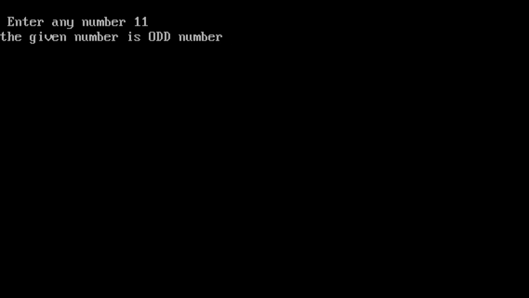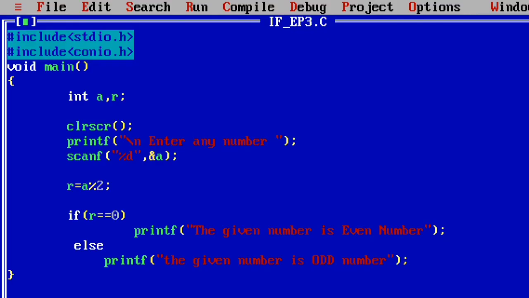So if I enter the value as 10, it responds that the given number is even. If I enter the value as 11, it responds that the given number is odd number. So this is the example program of the if else statement. Like that you can construct programs with the help of the if else conditional control statement.